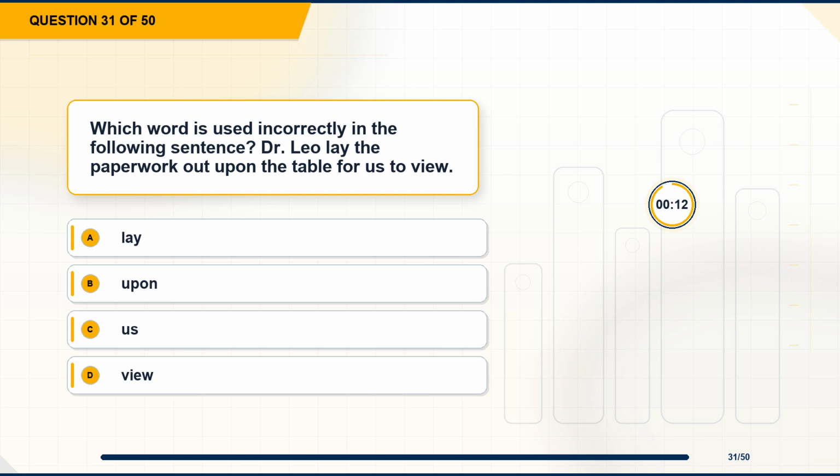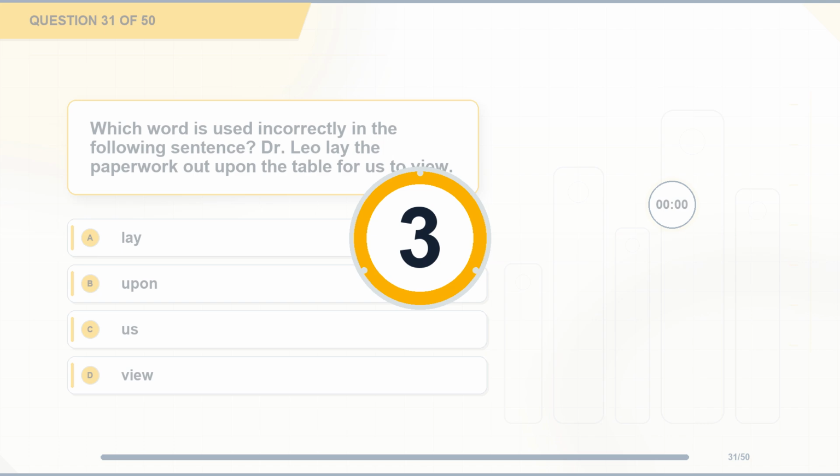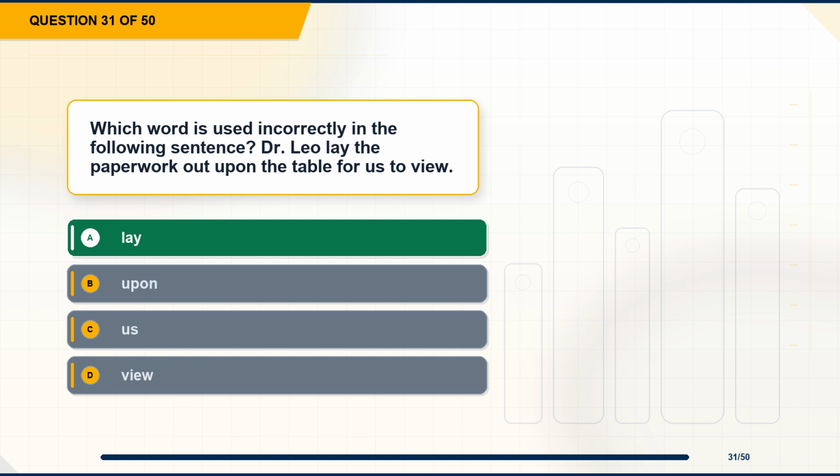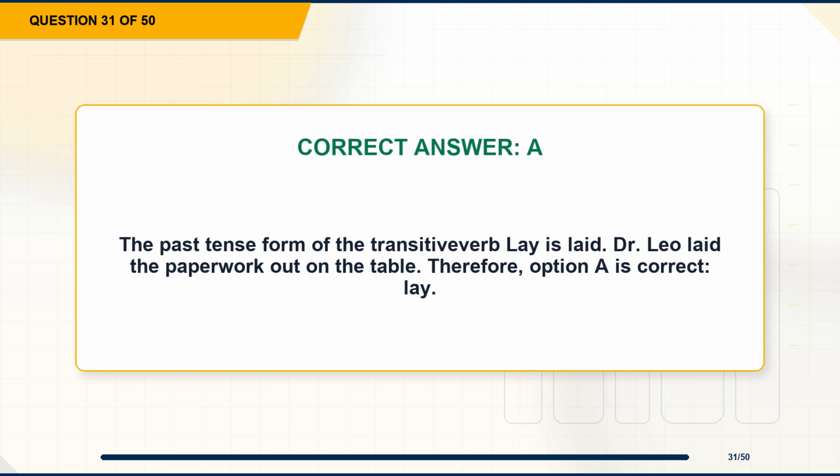Question 31. Which word is used incorrectly in the following sentence? Dr. Leo lay the paperwork out upon the table for us to view. Option A, lay. Option B, upon. Option C, us. Option D, view. The correct answer is option A, lay. Explanation: the past tense form of the transitive verb lay is laid. Dr. Leo laid the paperwork out on the table. Therefore, option A is correct, lay.